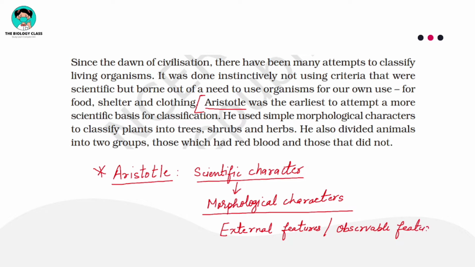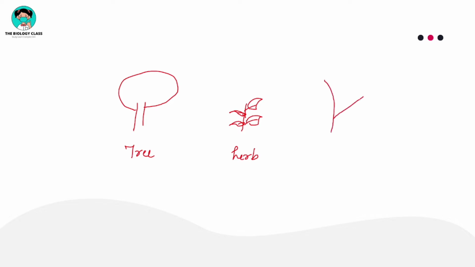Like if you see a plant, let's suppose you see a plant, and this plant is like a tree. So you will say this is a tree. There is one plant which is very small, so what you will say, this is looking like a herb. Then there is one more plant which is very bushy and having so many branches, right?